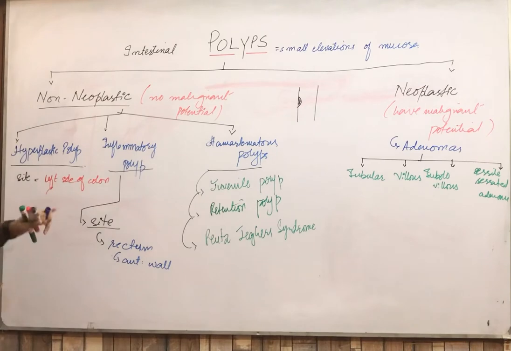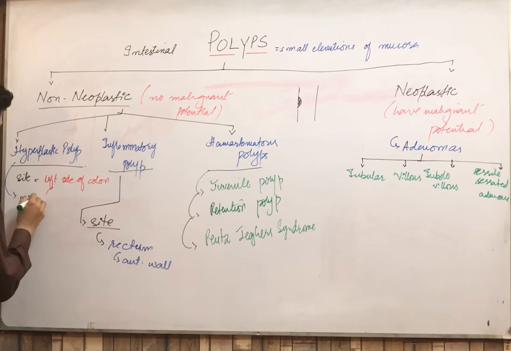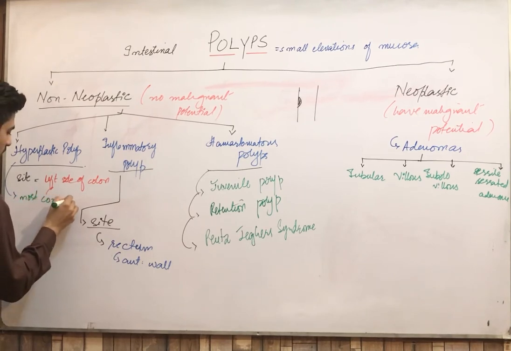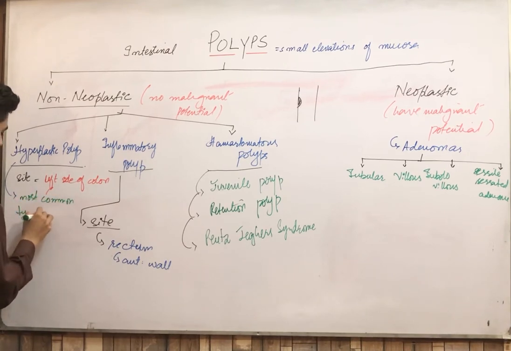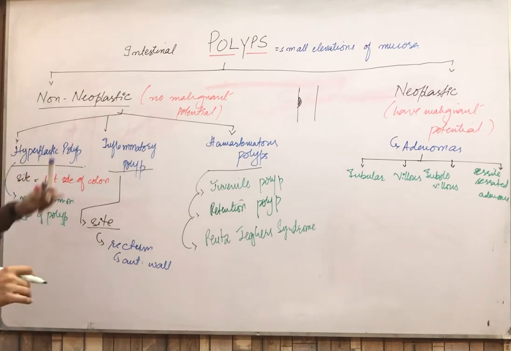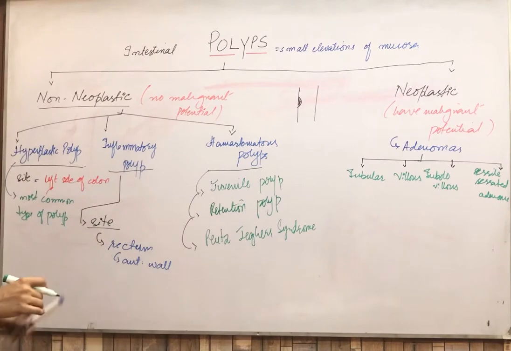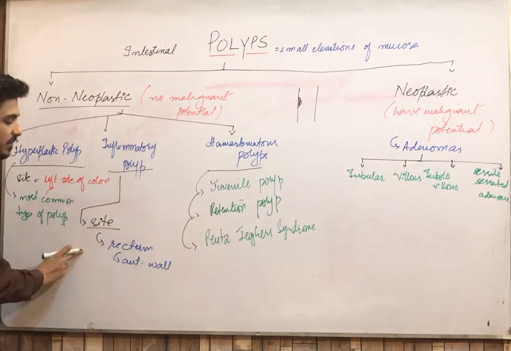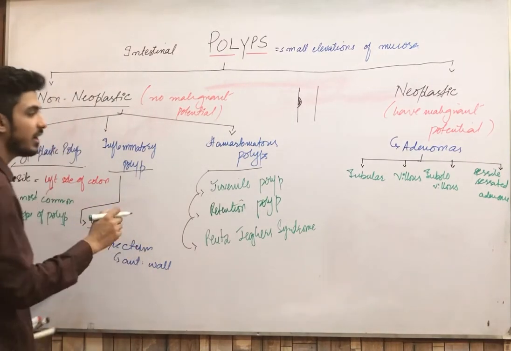One thing I forgot to tell you about the hyperplastic polyp, that this is one of the most common types of polyp. The most common type of polyp is the hyperplastic polyp. Now coming on to the inflammatory polyp, the site is the rectum, and this is mainly the anterior rectal wall.